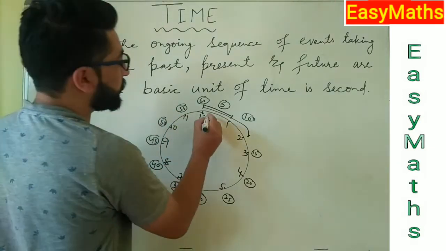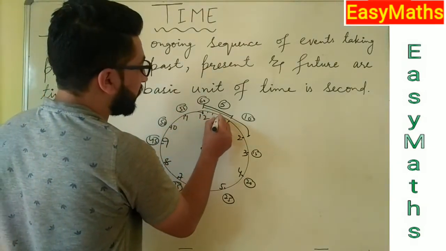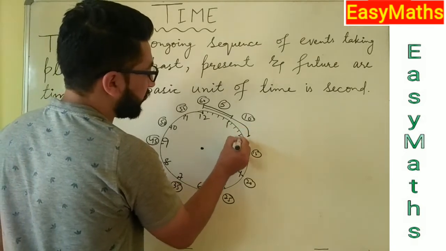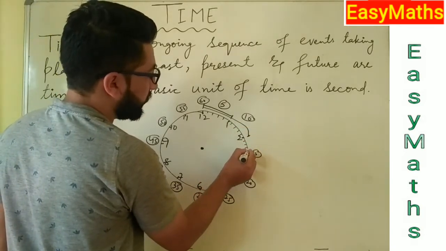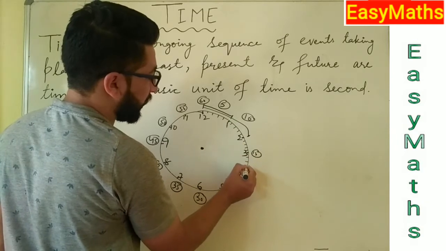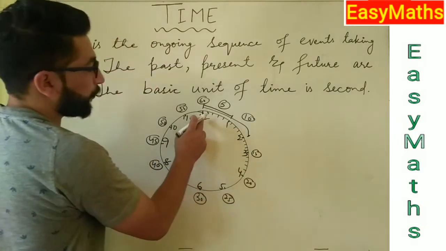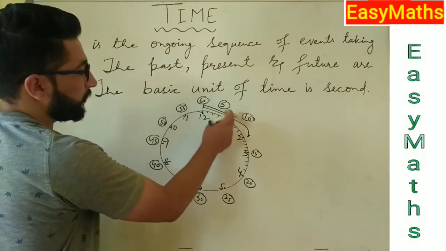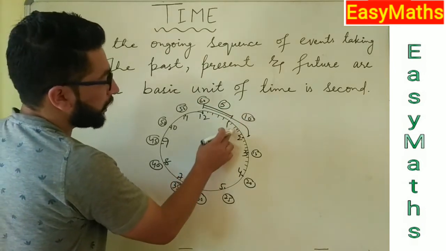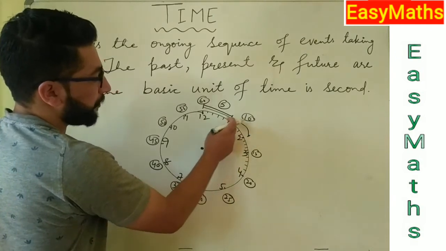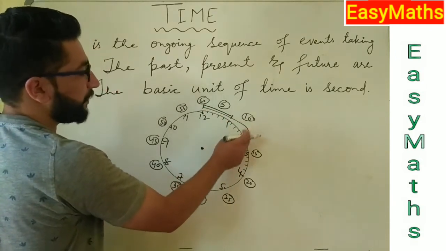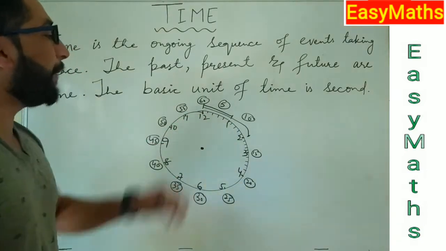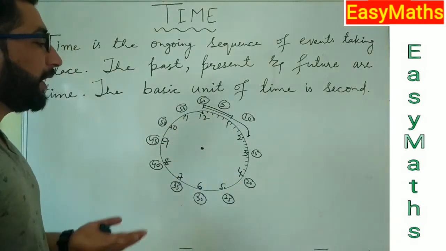In between two digits, there is a scale that shows 4 lines between them. These are minutes, so we can calculate the minutes there. From 12, 1, 2, 3, 4 and 5. From here to here there are 5. From here to here there are 5 again. So 5 plus 5 is 10. These scales help us to measure or calculate time.